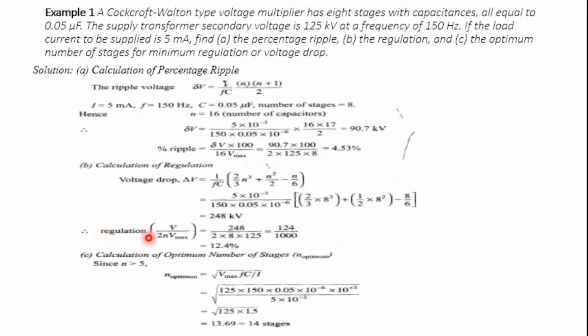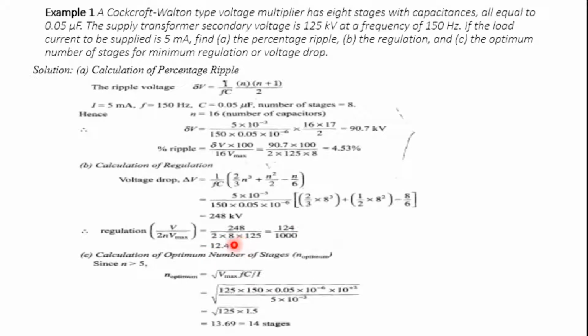Therefore, the regulation will become the voltage drop divided by 2n into Vmax. That is the formula required to do the calculation for the regulation. The voltage drop you got is 248 kV. So 2 into 8, and Vmax value is 125 kV, which is the secondary voltage. You will get 12.4 percent.